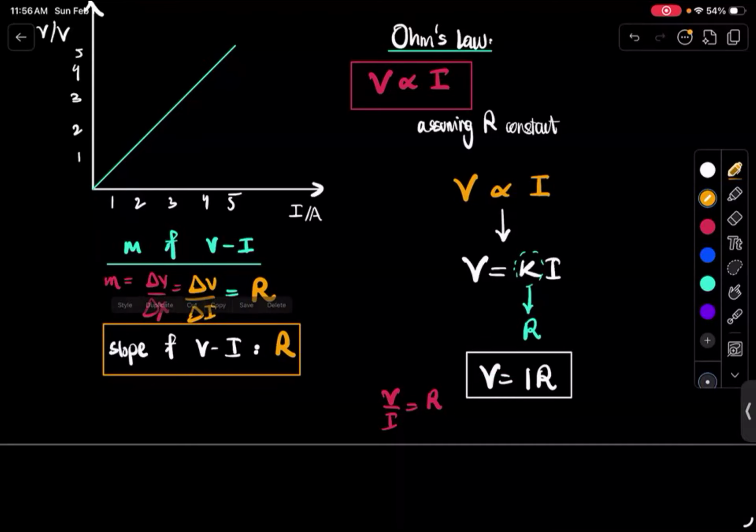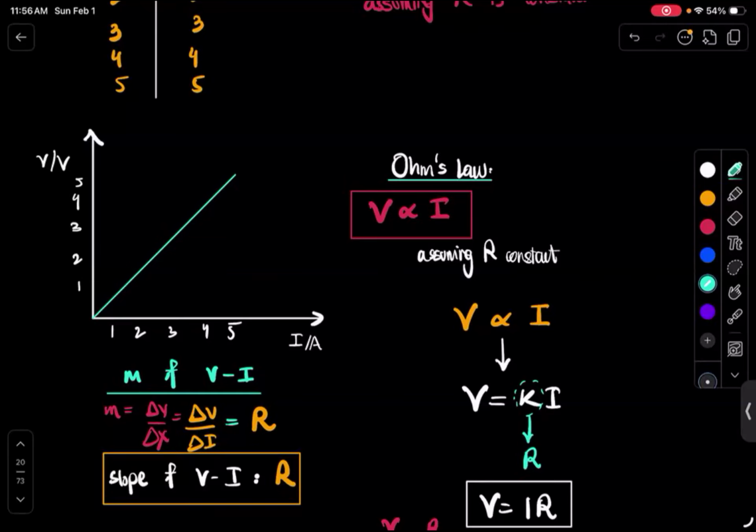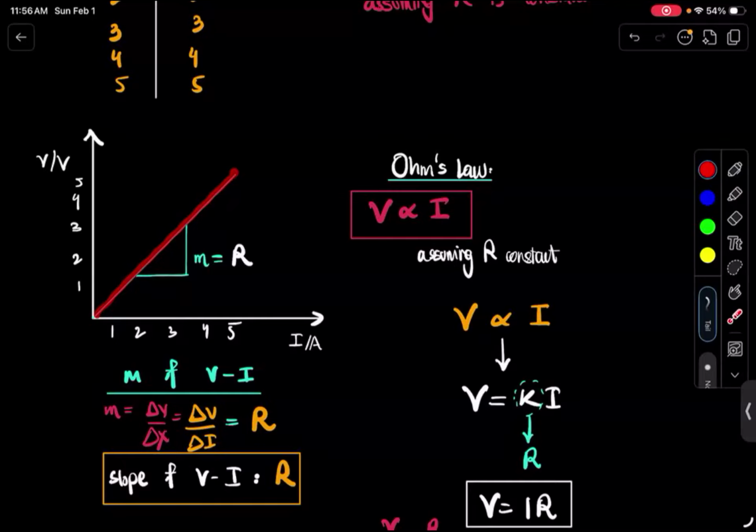That's an extremely important interpretation. If you take the slope of this, if you take the rise over run of this graph, then the slope is actually going to equal the resistance. And isn't the straight line gradient meaning that it has a constant slope, implying that the resistance is also constant, right?